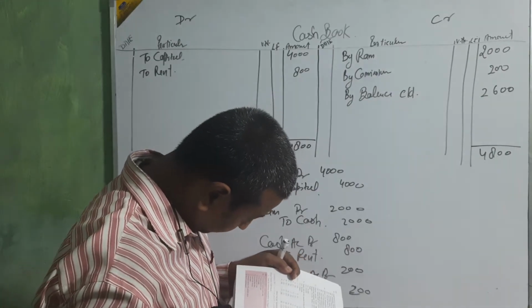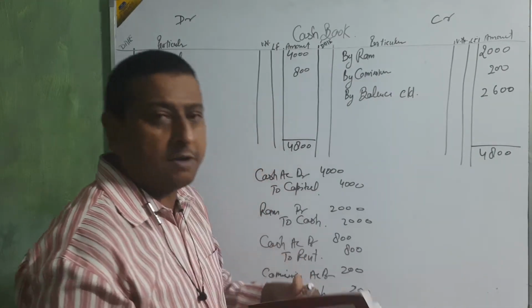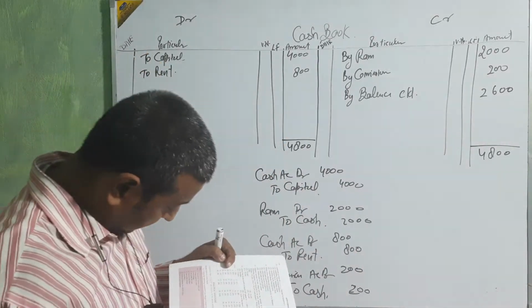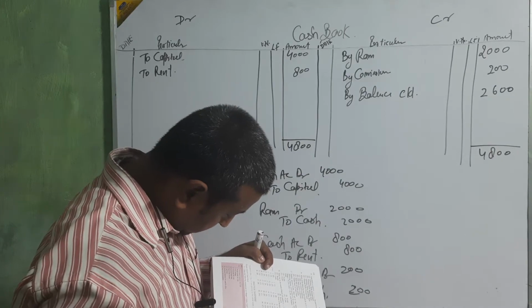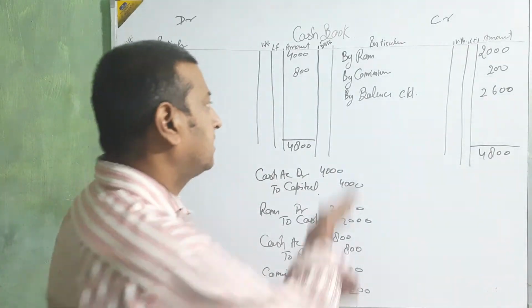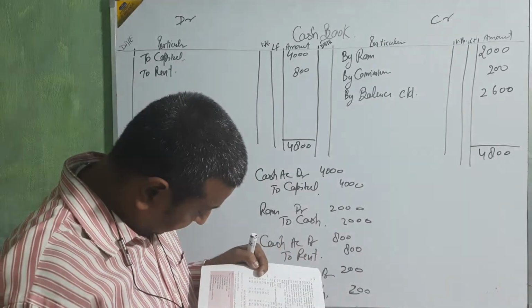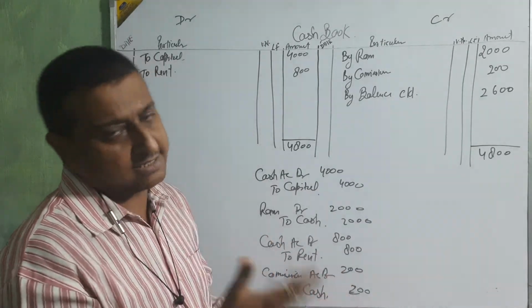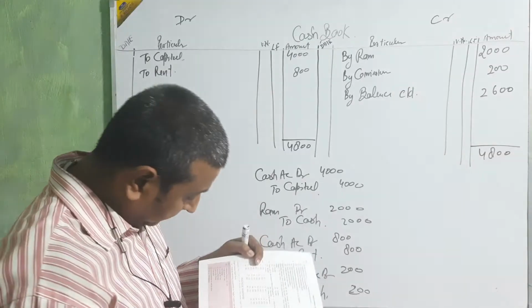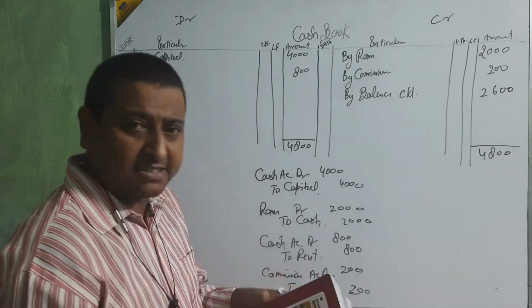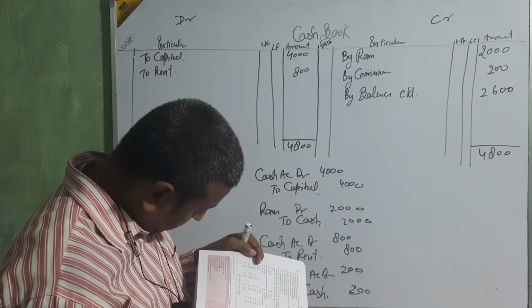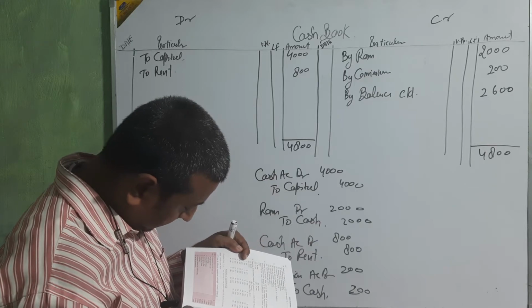Next, received from Ram. You are receiving the cash, so debit side. Next, paid to Shiv Kumar. Paying, your amount is gone from the business, credit side. Cash sales, debit side, because with sales you are receiving the money. Okay, beta. Then next, purchase. Purchase for cash, for office.